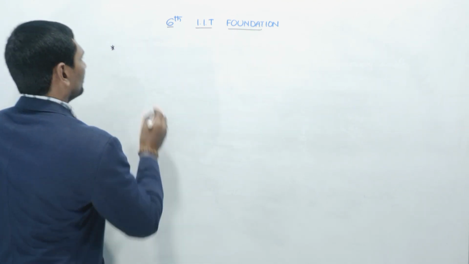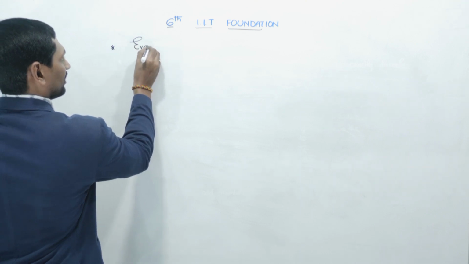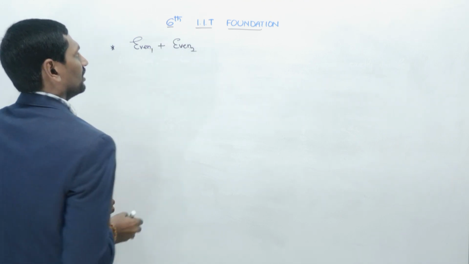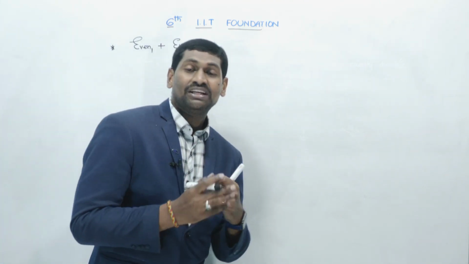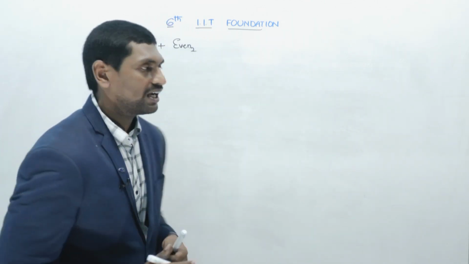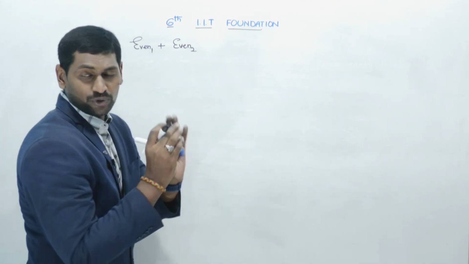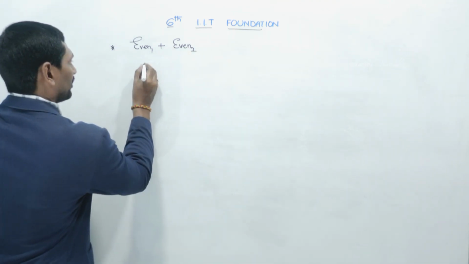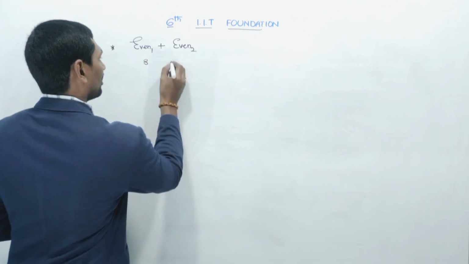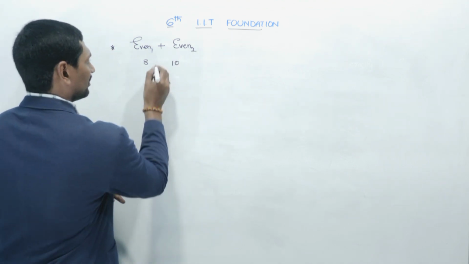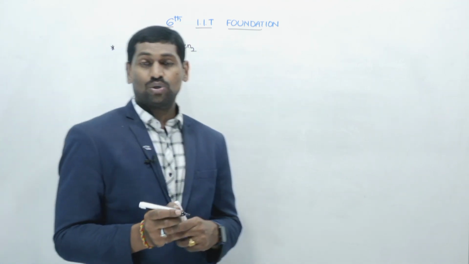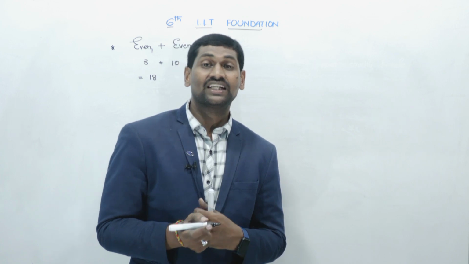Sum means addition, right? Now I am taking an even number with another even number, even number 1 and even number 2. What about their sum? Will the sum be odd or even? When you add 2 even numbers, what is the answer? I'm going to explain through an example. I'm taking one of the even numbers, 8. 8 is an even number which comes in the 2 table. 10 is also an even number. Their sum 8 plus 10 is 18. 18 is also an even number which is exactly divisible by 2.